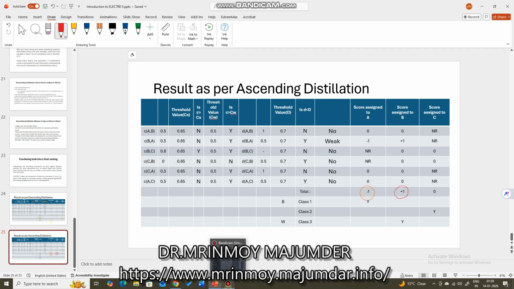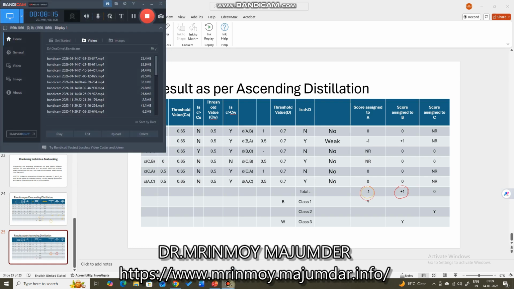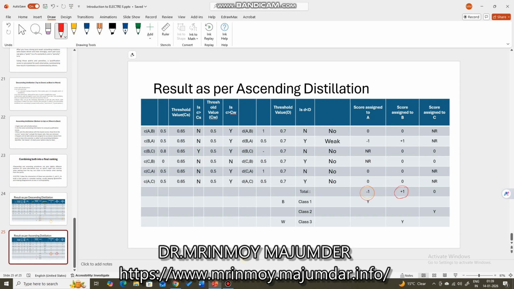what will happen is the worst ranked alternative as per the score will be assigned class 1.